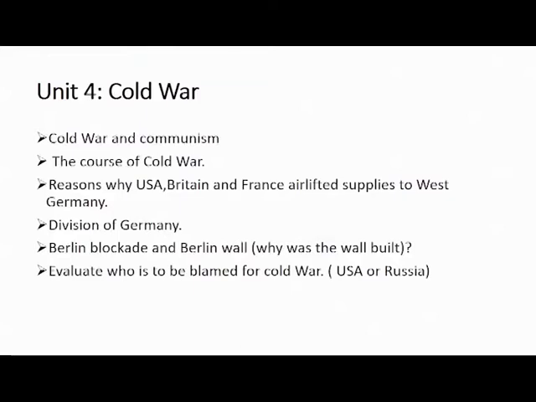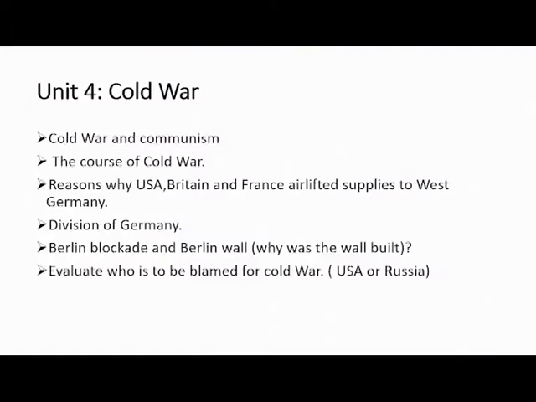And during the course of Cold War, there were things that happened like the Berlin Wall. There were countries like USA, Britain, France. There was a standpoint where they airlifted supplies to West Germany when Germany was divided.